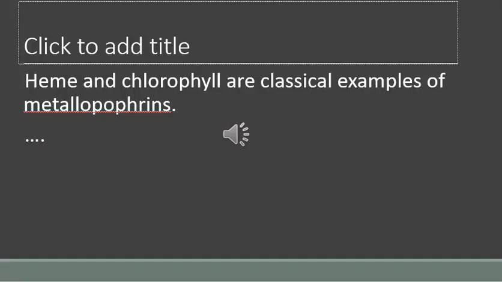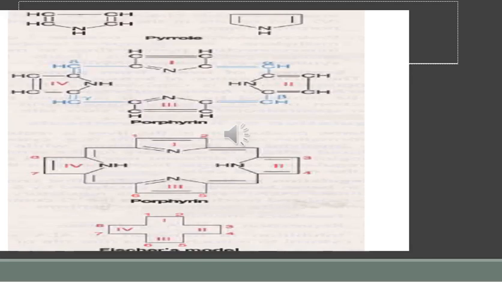Heme and chlorophyll are the classical examples of metalloporphyrins. The structure is often represented in a cross-shaped shorthand form. The common substituents are abbreviated as A for acetic acid, M for methyl, P for propionic acid and V for vinyl. It is the simplest formula for the representation of Fischer's model of the porphyrin molecule.